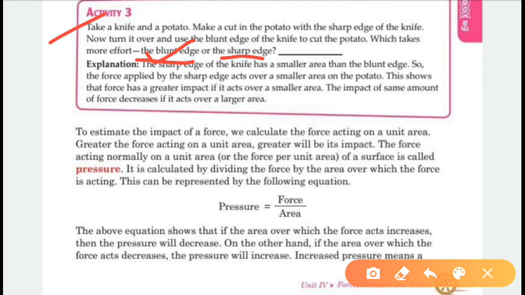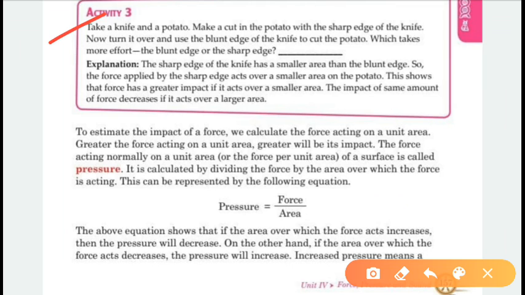So the explanation of this is the sharp edge of the knife has smaller area. जो sharp edge है knife का, उसका smaller area है than that of the blunt edge. So the force applied by the sharp edge acts over a smaller area on the potato. This shows that the force has greater impact if it acts over a smaller area.